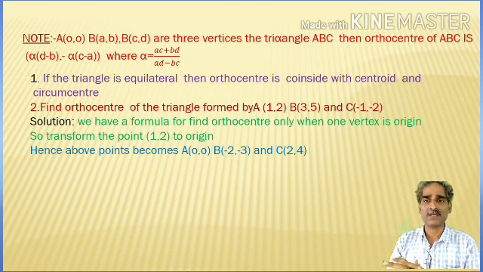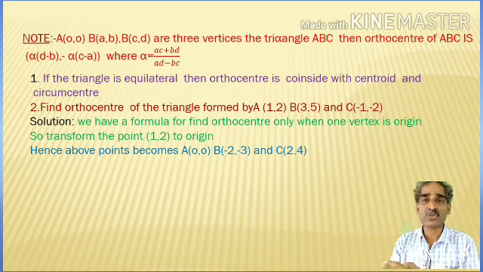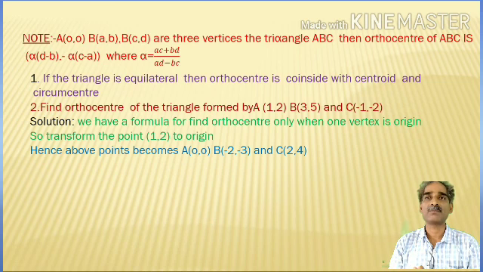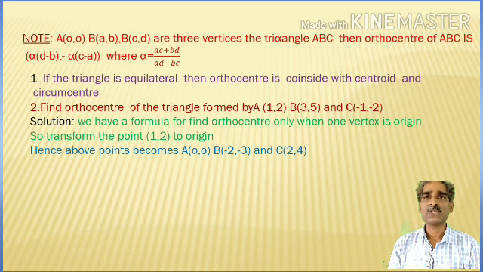If we have 0, 0, x1, y1, x2, y2, then we have a formula to find the orthocenter. So that's why we change the given points into this form. So here we have a clear idea. This is the formula, and we have three coordinates: one is 0, 0 and the other two are x1, y1 and x2, y2. So write down the formula for the orthocenter.